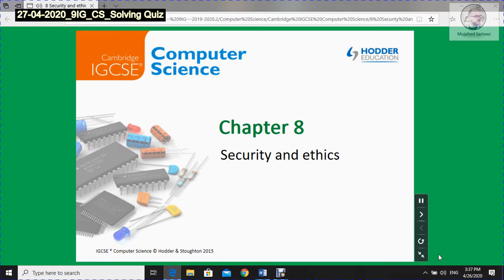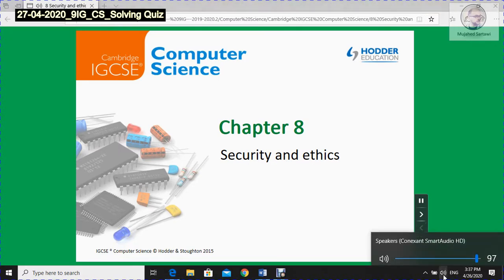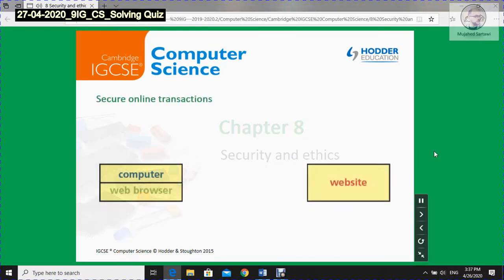Chapter 8: Security and Ethics. When a user logs onto a website, Secure Sockets Layer (SSL) encrypts the data so that only the user's computer and the web server can make sense of what is being transmitted. A user knows that SSL is being applied when they see HTTPS and a padlock in the status bar at the top of the screen.